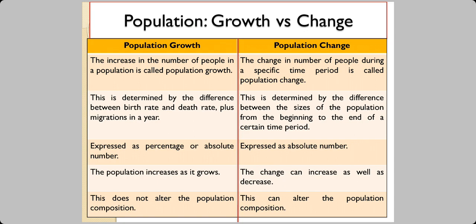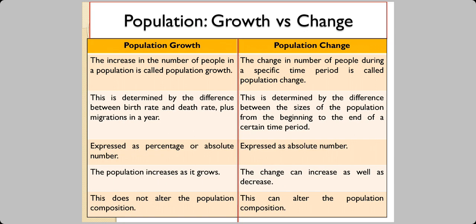When it comes to population change, this is determined by the difference between the sizes of the population from the beginning to the end of a certain time period. Let us say that we are in August 2020 now, and we want to know the annual population change. So what we do is we take the population of India till August 2020, and from that, we subtract the population which was there in August 2019. The figure that you get is the population change.